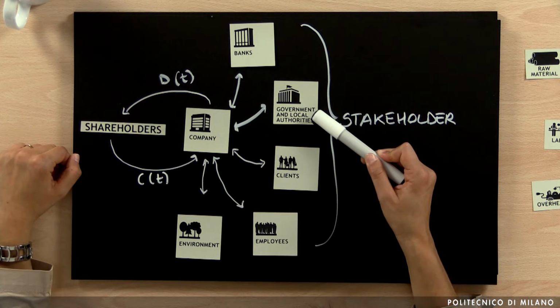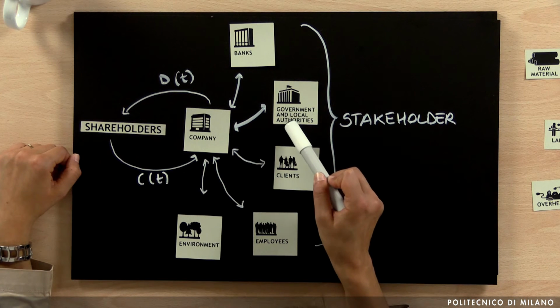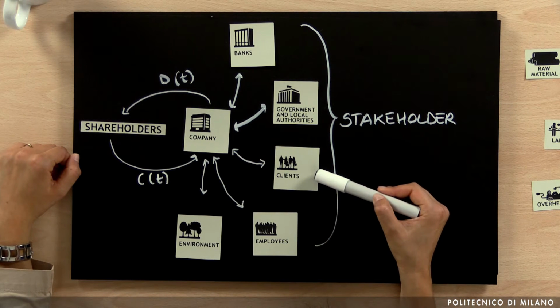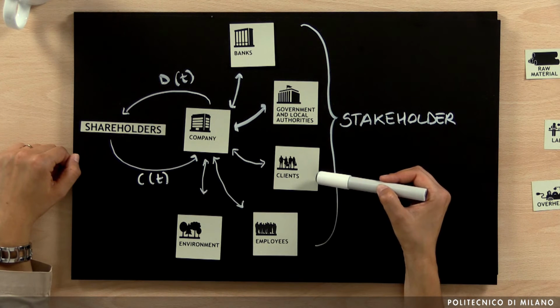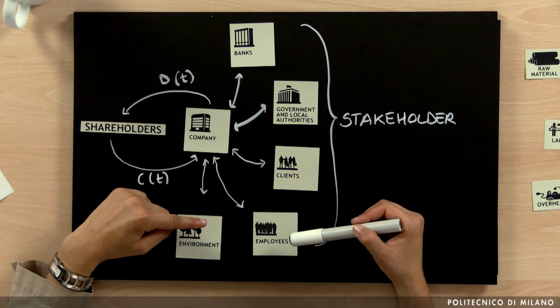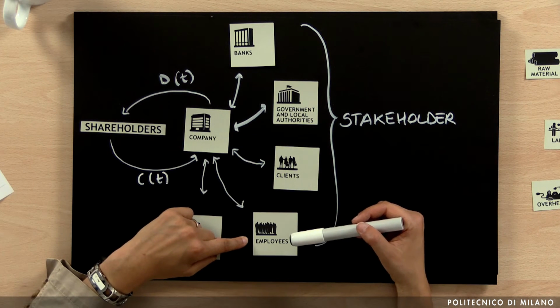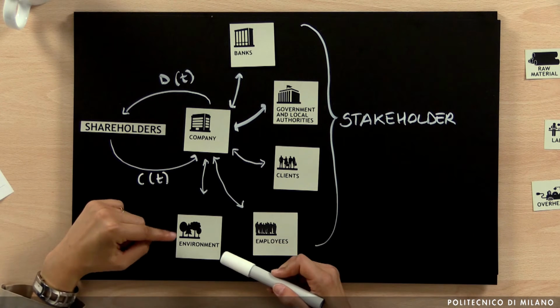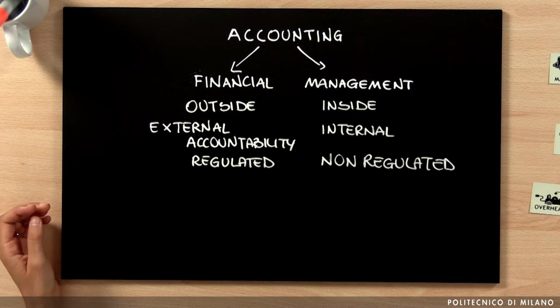Then we have the governments that are also interested in how the company is performing because they want to know if the company is able to pay taxes. Clients also are interested in the performance of the company because they want to know if the company is able to deliver the products they want, and employees want to know if they are able to receive the money, the wages and the salaries, at the end of the month. And at the same time, we have the overall environment that is interested in the contribution that the company can provide to the overall community. And basically, these are the people interested in financial accounting.